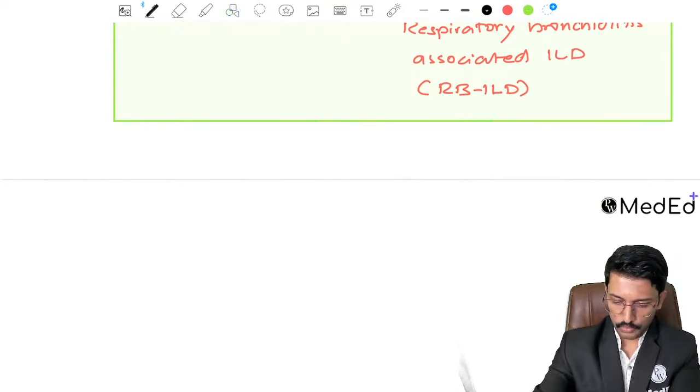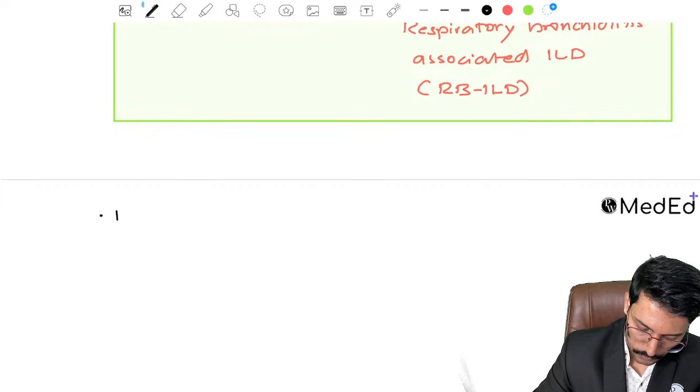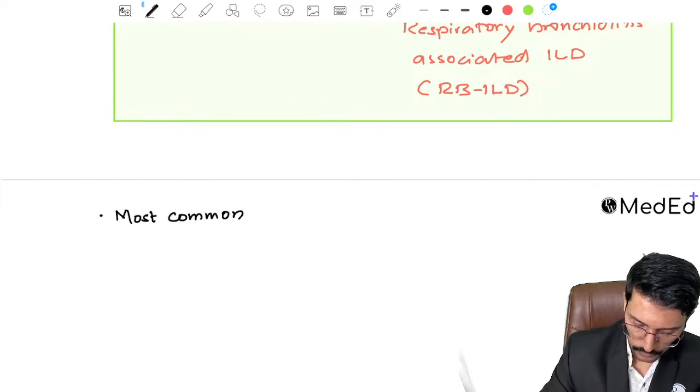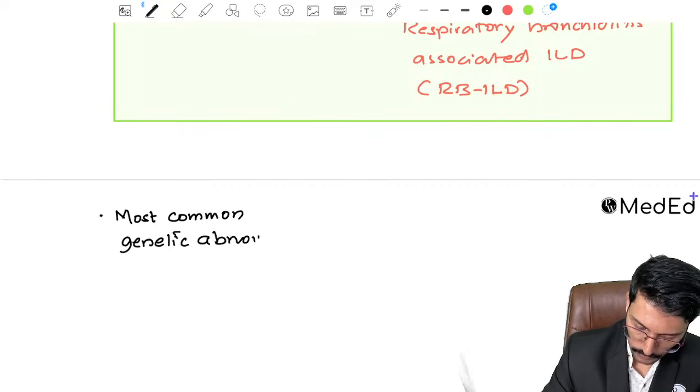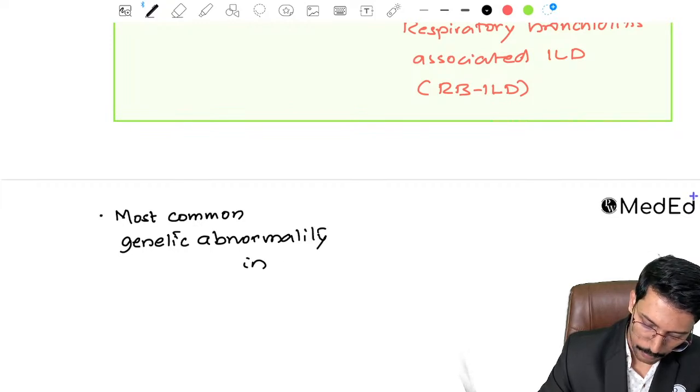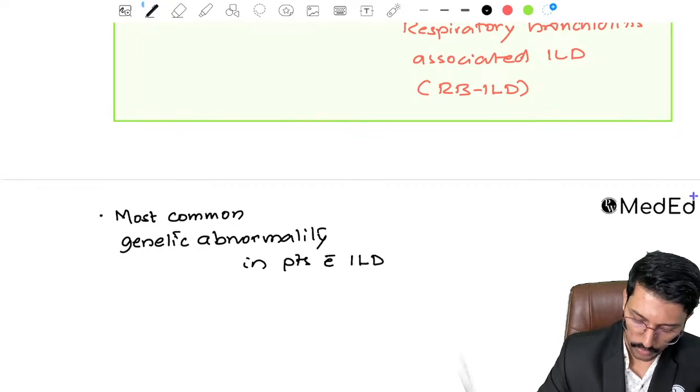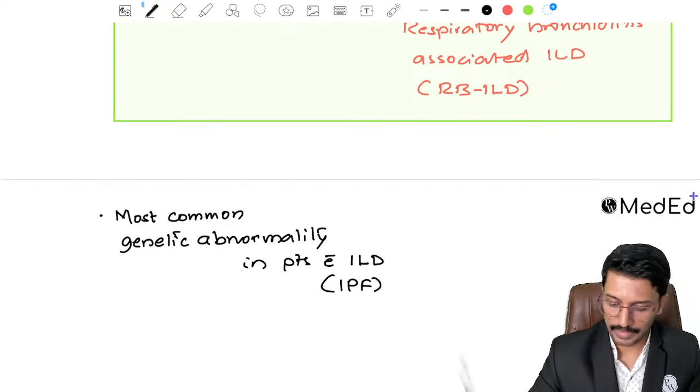The extra point we need to know is they can ask you the most common genetic abnormality in patients with ILD, or to be more precise, idiopathic pulmonary fibrosis, which is the most common type, right?